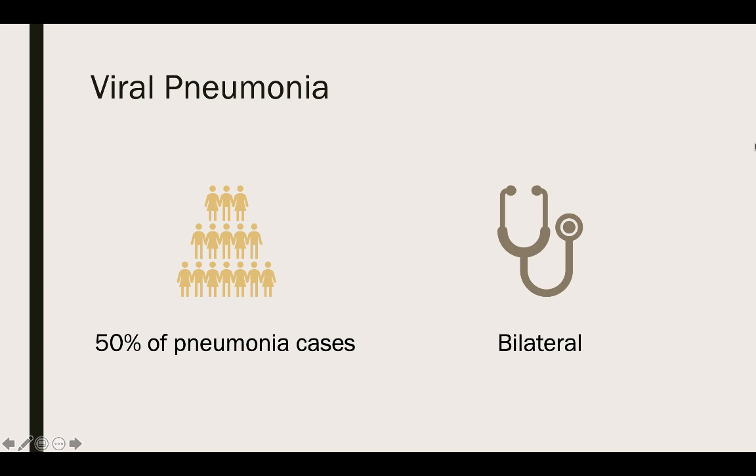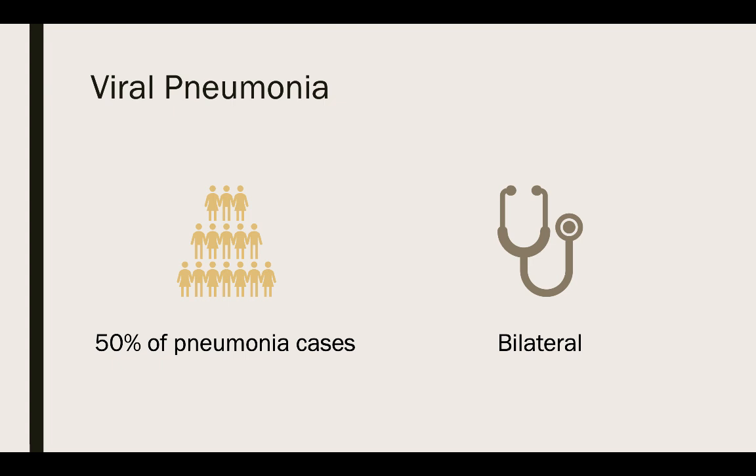Then, apart from bacterial pneumonias, we also have viral pneumonia. Again, now we're getting into coronavirus as COVID-19. This is a viral pneumonia, but outside of these epidemics, outside of these pandemics, viral pneumonias make up about 50% of our pneumonia cases overall.